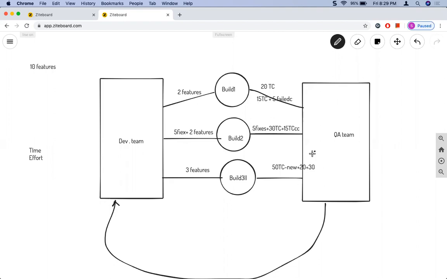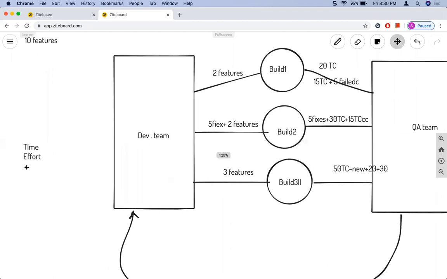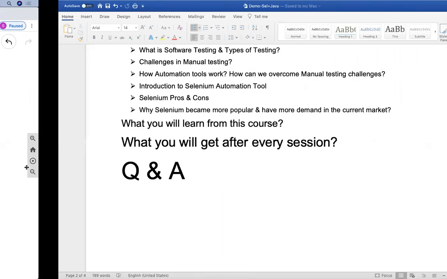So testing the same test cases again and again just to make sure there is no regression is called regression testing. And as the build numbers grow, the complexity will also grow, and this involves a lot of time and a lot of effort when doing manual testing. So these are the main challenges while performing manual testing.